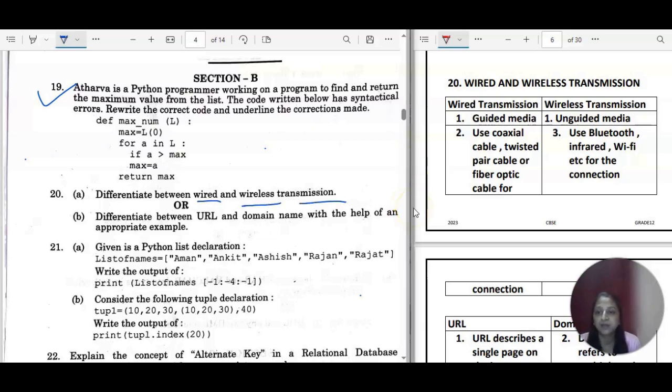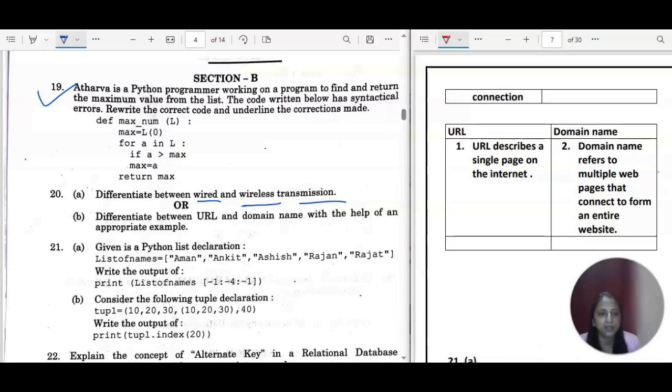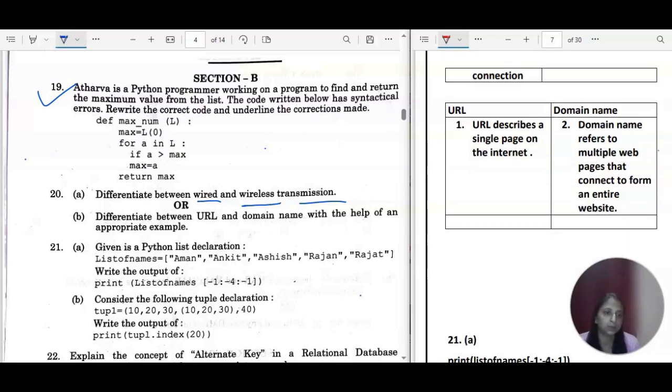Okay. Next is the differentiation between the URL and the domain name with the help of an appropriate example. So URL is Uniform Resource Locator only, right? URL describes a single page on the internet, and the domain name refers to the multiple web pages that connect to the entire website.